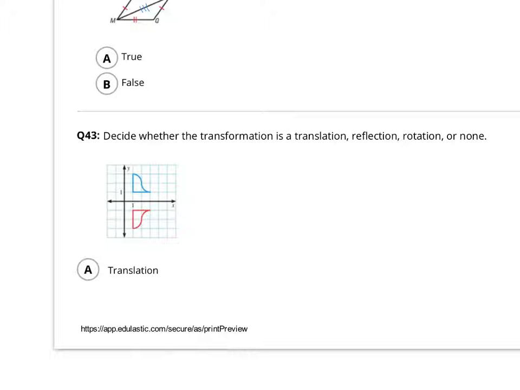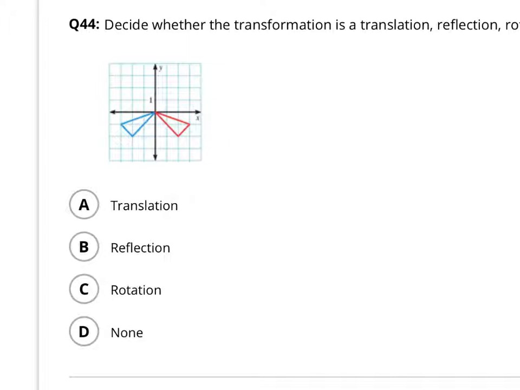Okay, number 43. Is it a translation, reflection, rotation, or none? Your choices got cut off on this page, but you can see them on the regular edge page. But we're going from blue to red. Take a look how it's just kind of flipped right over there. Translation, reflection, rotation, or none. Question number 44. Again, you're going from blue to red. Was this a translation, a reflection, a rotation, or none?